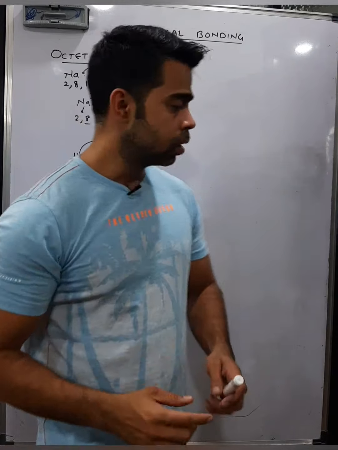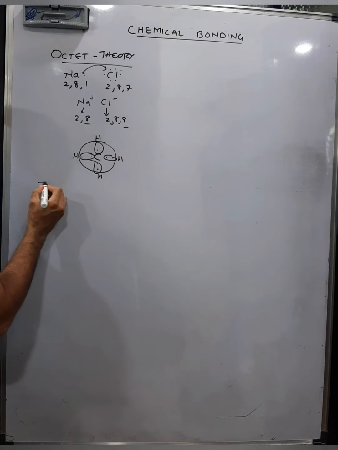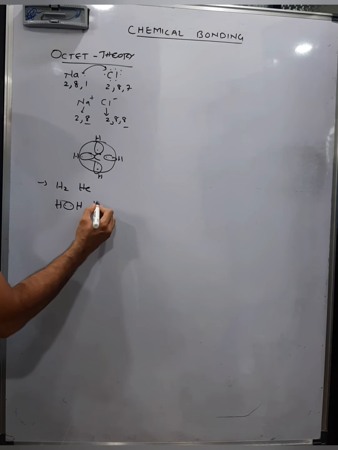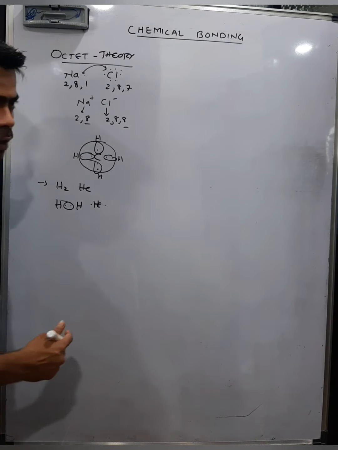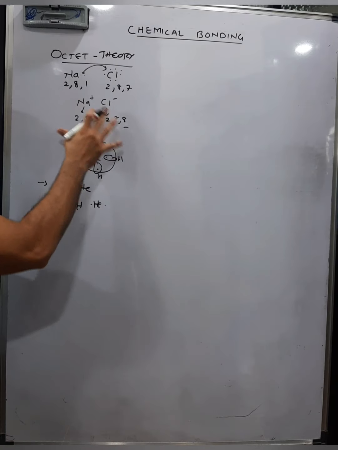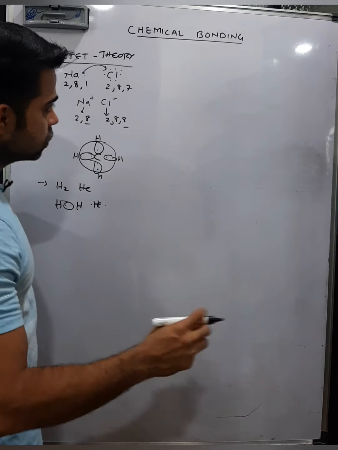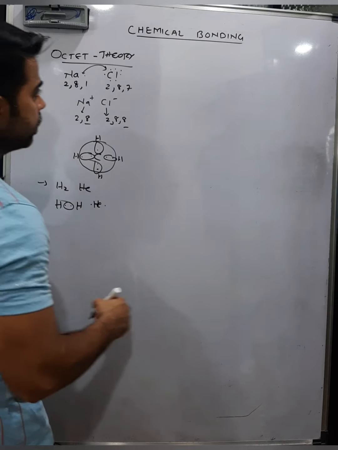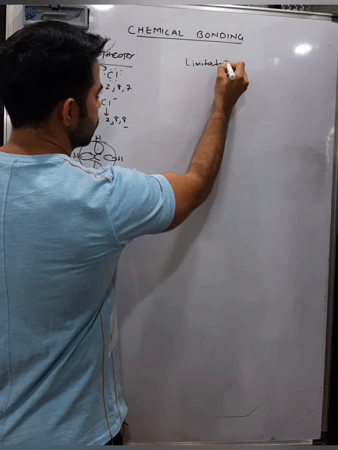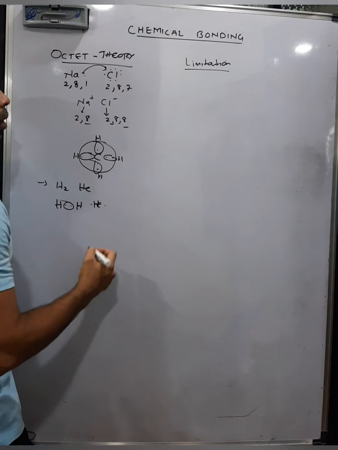But this rule is not valid for the hydrogen molecule or for helium, because hydrogen has 2 electrons, that is a duplet, and helium has 2 electrons in the outermost shell, that is a duplet. So for them there is a duet rule. You cannot apply the octet rule for this. But the octet rule has a few limitations. Now, what are the limitations of the octet rule?